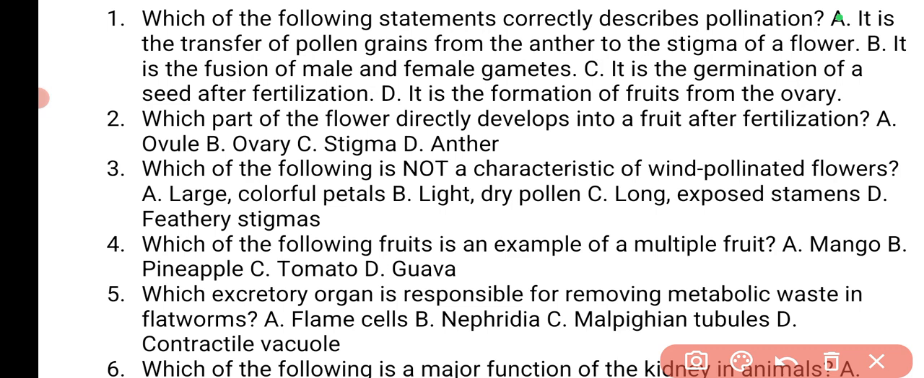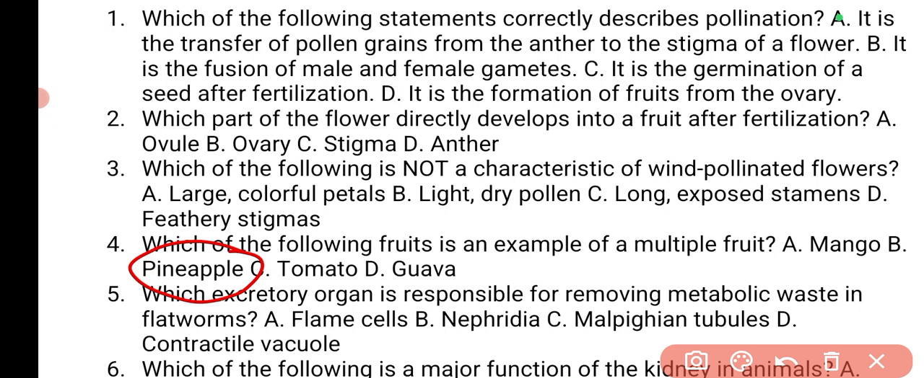Number 4 says, which of the following fruit is an example of multiple fruits? The answer is pineapple, because we know a multiple fruit is one that is formed from many ovaries and many flowers. Okay, the rest are simple fruits.